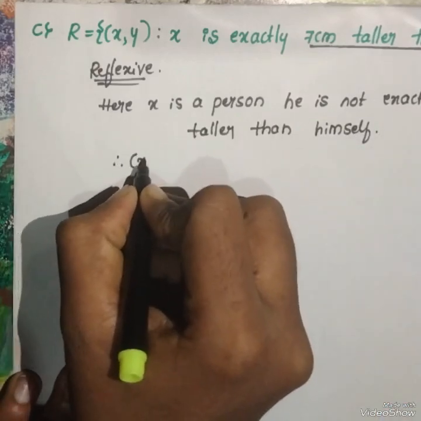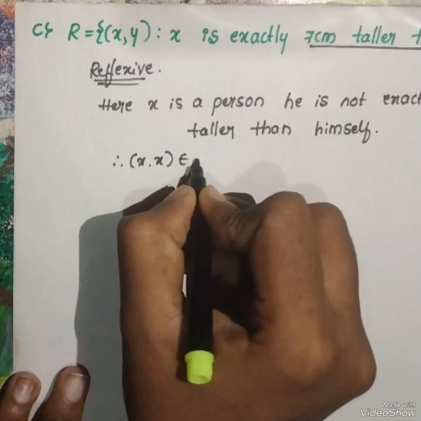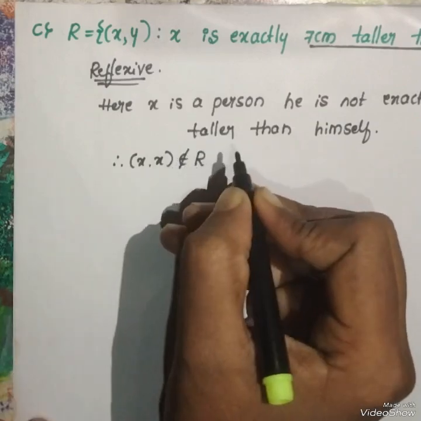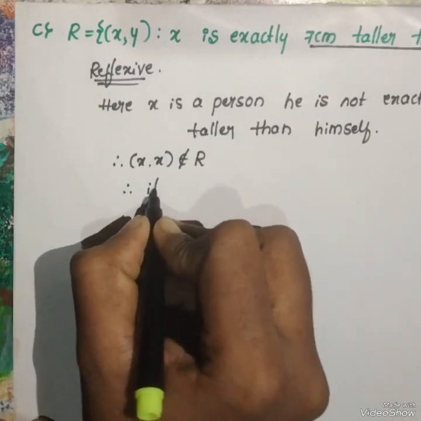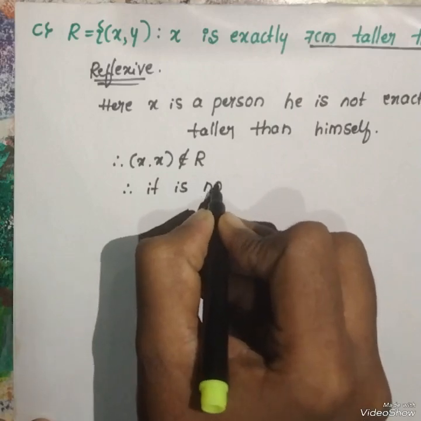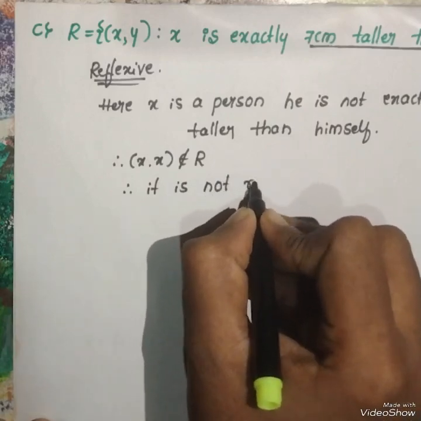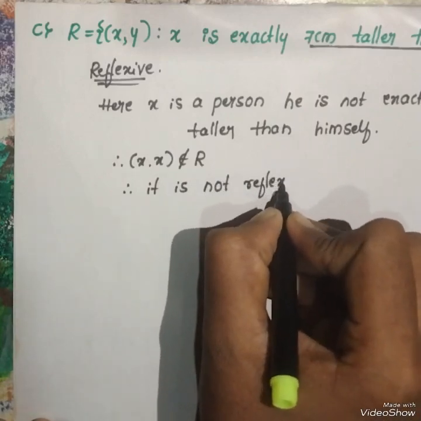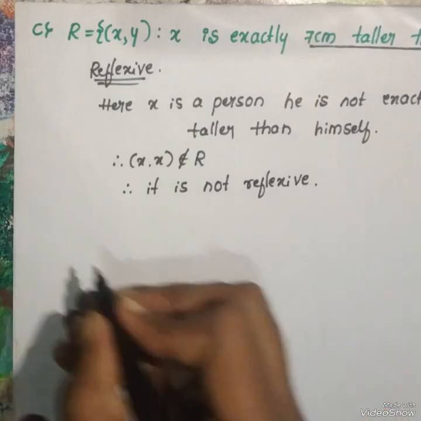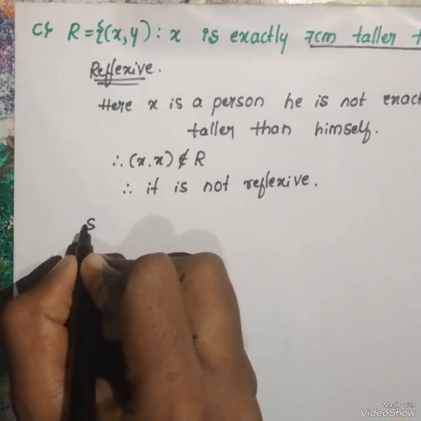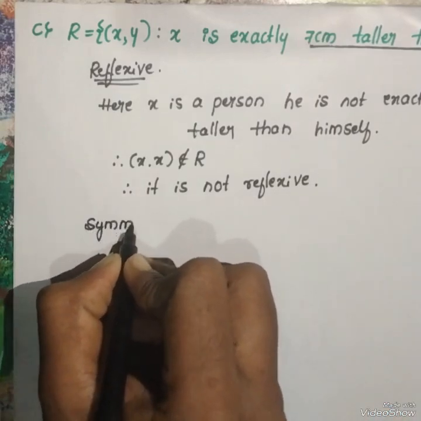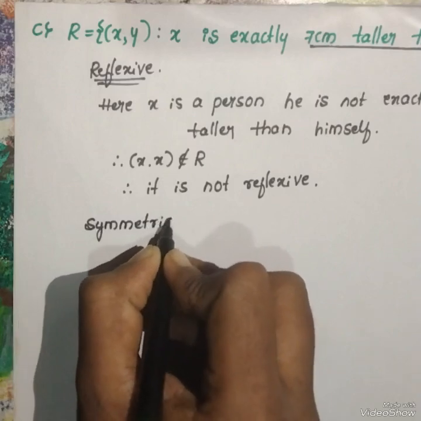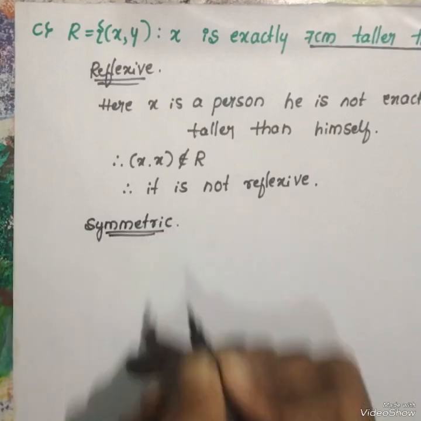Therefore, (x, x) does not belong to R. Hence, it is not reflexive. Again, for the symmetric condition.